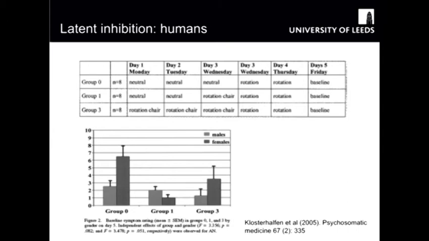So these 3 groups have the same amount of conditioning. They have 2 days of the rotation chair, and then they give their ratings of nausea. The difference between the groups is how much experience they have of the environment of the rotation chair in advance.